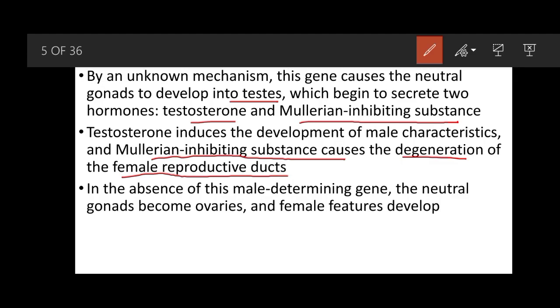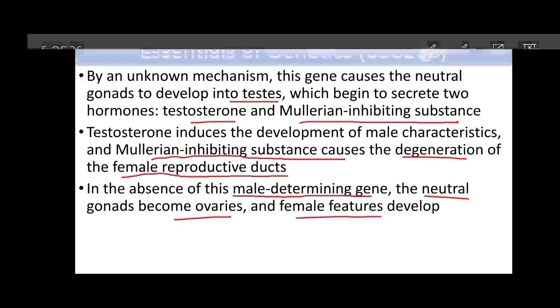When testosterone is not present, meaning the male determining gene is not present on the Y chromosome, the neutral gonad starts developing into ovaries, and it results in the development of female features.